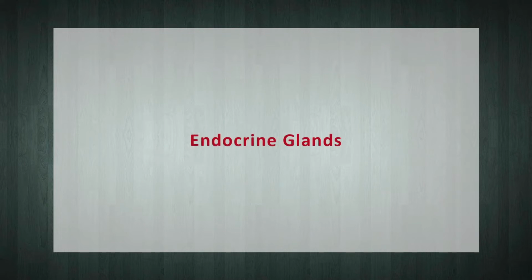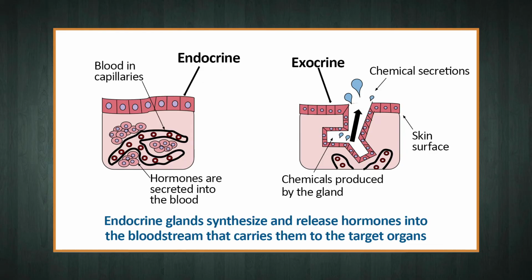Next, the endocrine glands. The word endocrine is derived from the Greek terms endo meaning within and crine meaning to separate or secrete. The secretory products of endocrine glands are called hormones and are secreted directly into the blood and then carried throughout the body, where they influence only those cells or organs that have receptor sites for that hormone, as shown in the given figure.